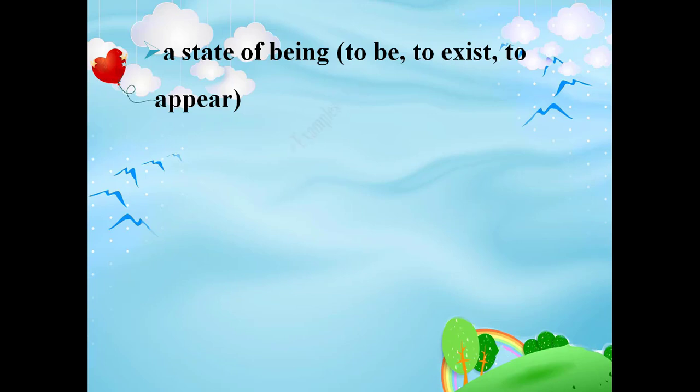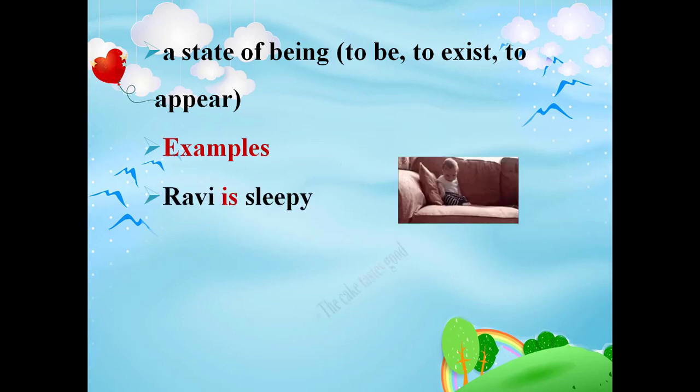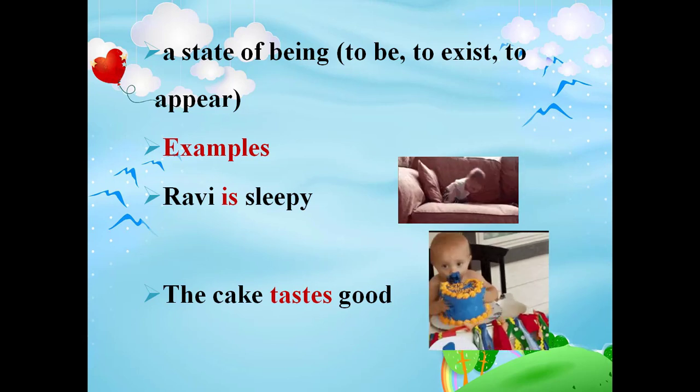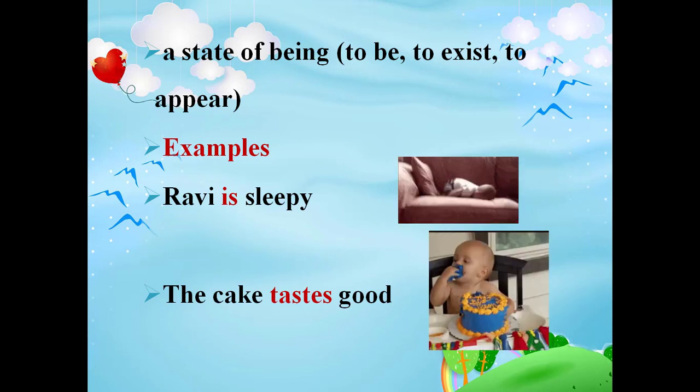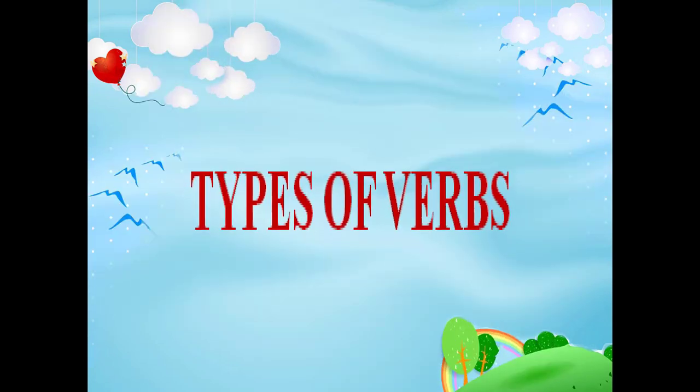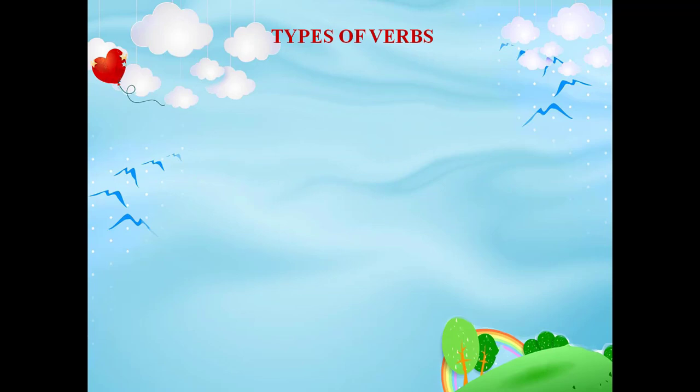Here you observe the examples. Ravi is sleepy. The cake tastes good. In these two sentences, the verb expresses a state of being. Now you may understand the basic things about verbs. Next one, types of verbs.